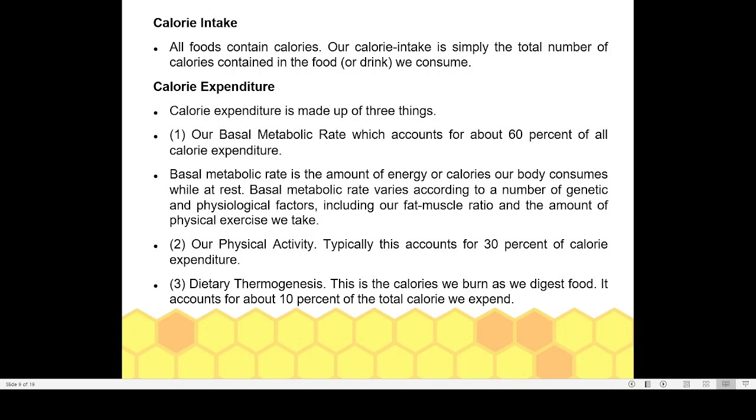So here you can see that our BMR will account for 60% of your calories. So if you are taking 1000 calories, 600 calories will be utilized by your body for maintaining your BMR. So the basal metabolic rate is the amount of energy or calories our body consumes while at rest. That is, you are not doing any active work.